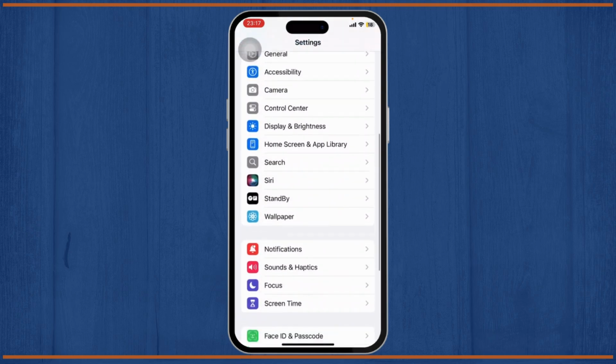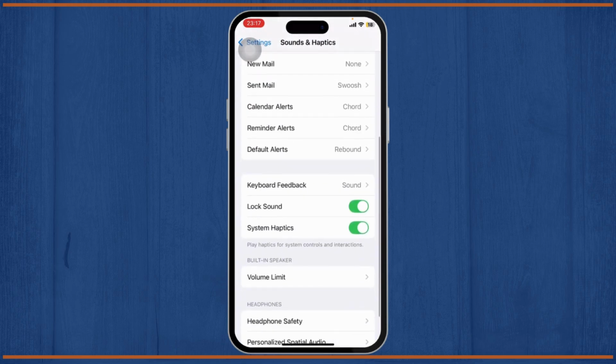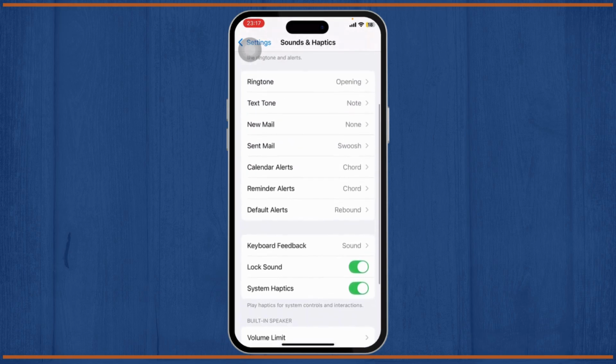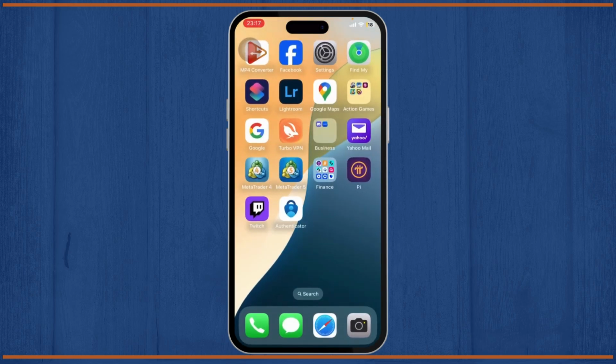But if we head over to sounds and haptics, there should be ringtones. There are ringtones for our complete device, but there is no specified ringtone for WhatsApp. So yeah, I hope this answers your question. You cannot actually set custom ringtones on WhatsApp on your iPhone.